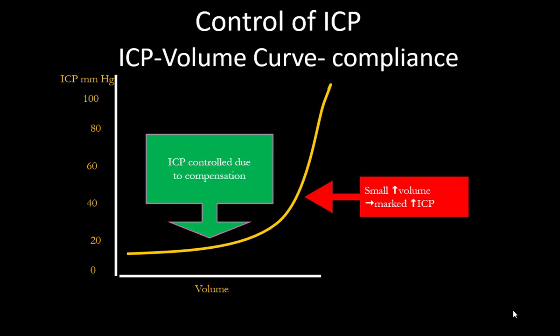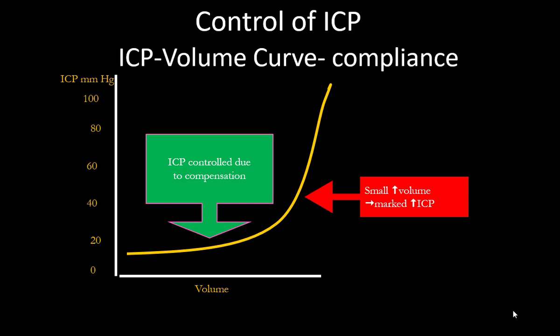This is very important: how does the autoregulation or the compensation take place? Up till an ICP of 30, the brain will try to compensate as far as possible. And how does it try to compensate? It tries to shift the cerebrospinal fluid from the cranial component to the spinal component, pushing the CSF from one component to another. You cannot change the brain volume. What you are trying to change are the other two factors, blood and CSF. And to a very small extent, the blood is also pushed through the venous capillary systems to the other parts.